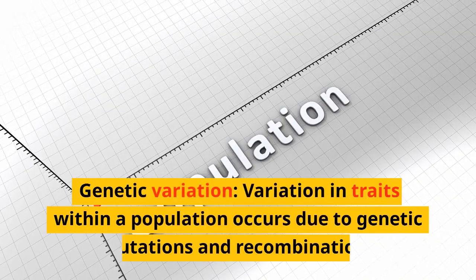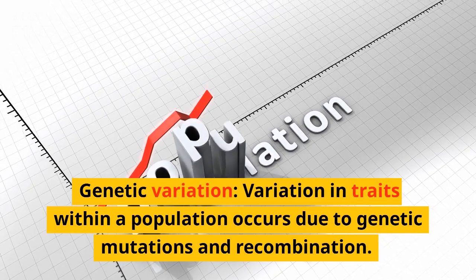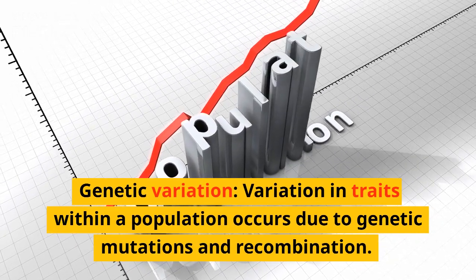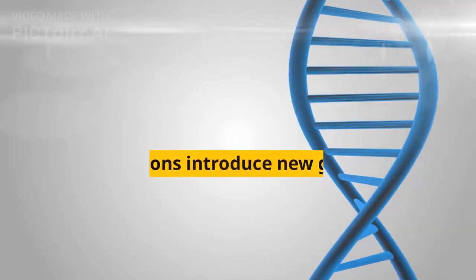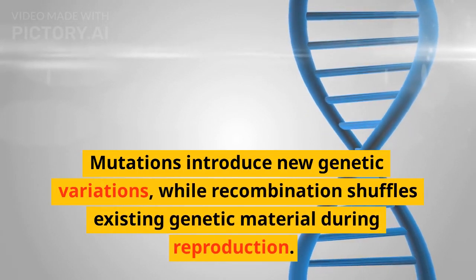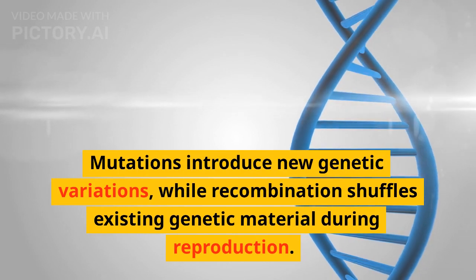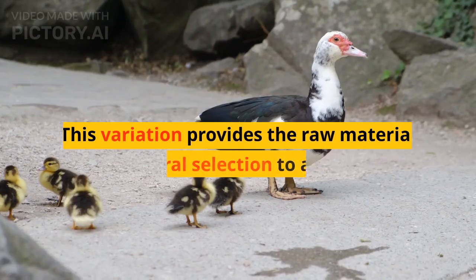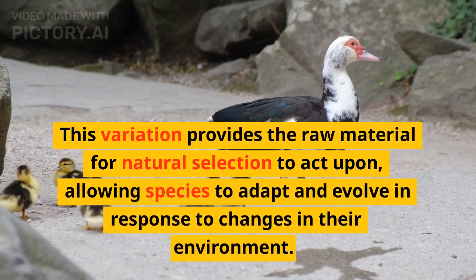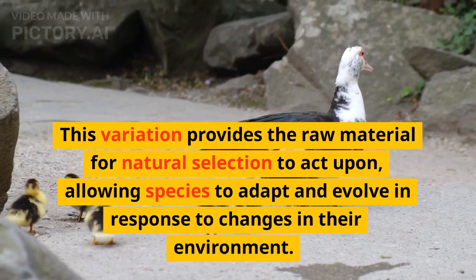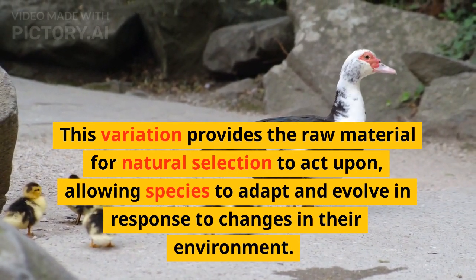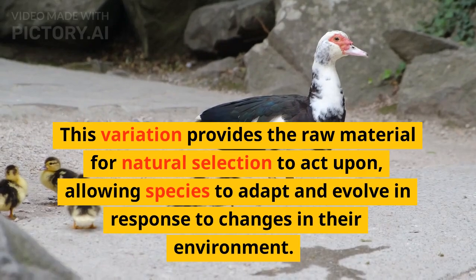Genetic variation. Variation in traits within a population occurs due to genetic mutations and recombination. Mutations introduce new genetic variations, while recombination shuffles existing genetic material during reproduction. This variation provides the raw material for natural selection to act upon, allowing species to adapt and evolve in response to changes in their environment.